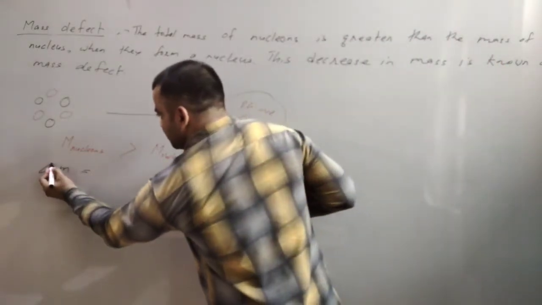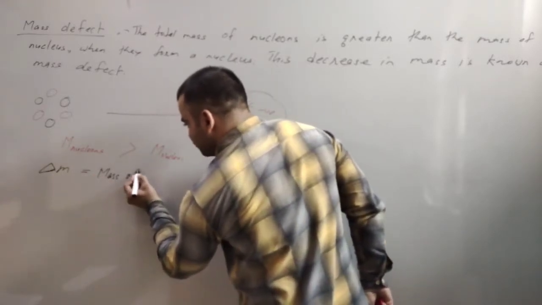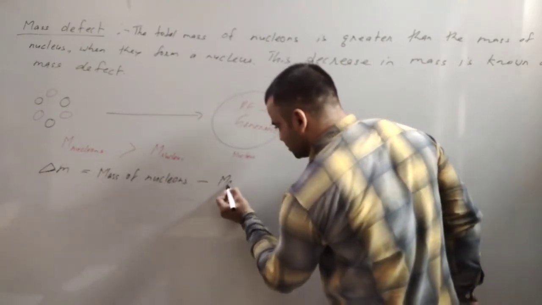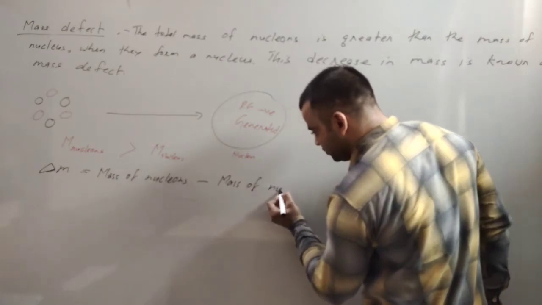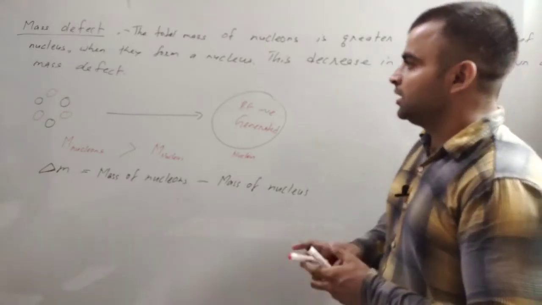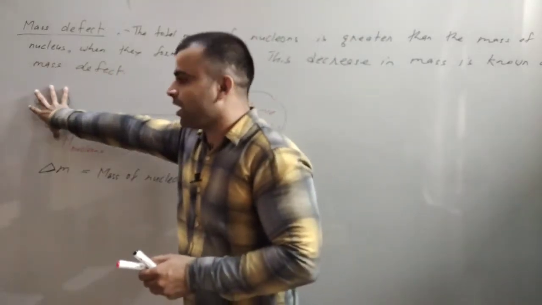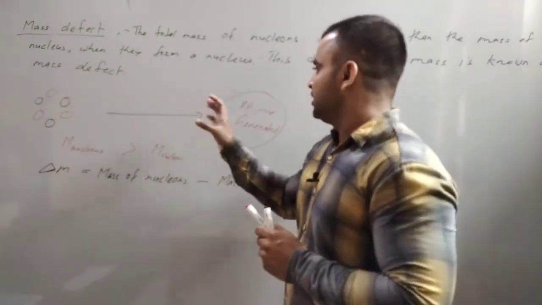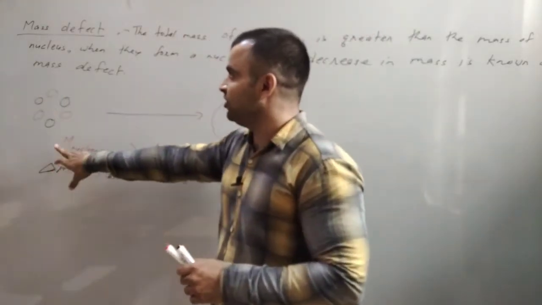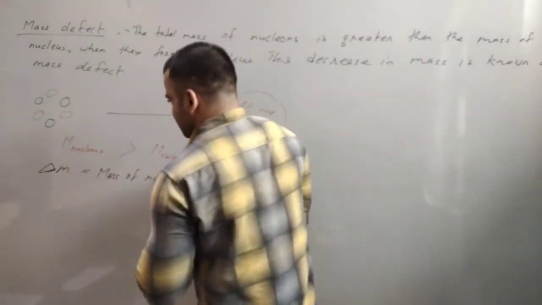That decrease in mass will be equal to the mass of nucleons minus the mass of nucleus. Is it clear? If the mass of the nucleus is subtracted from the mass of the nucleons, then we will find the value of the mass defect. So we can find it.